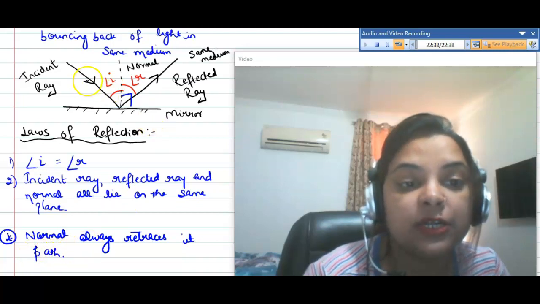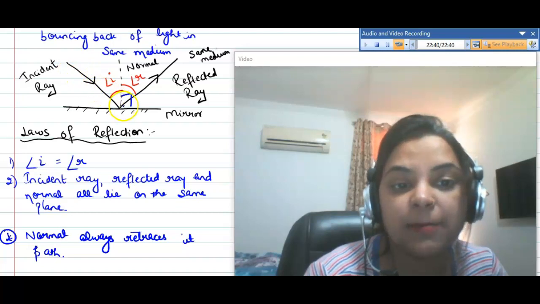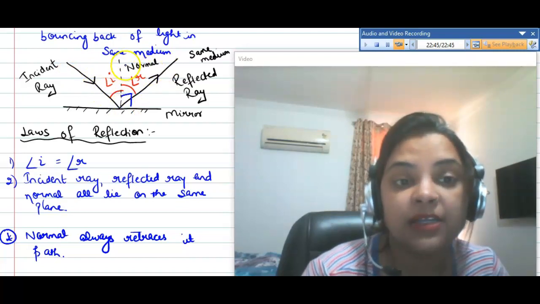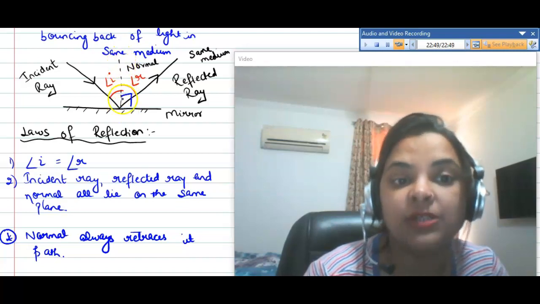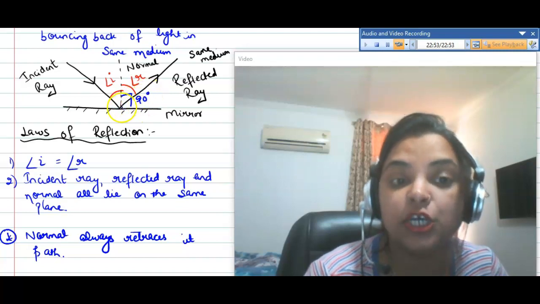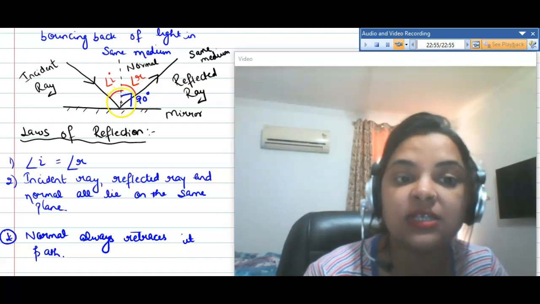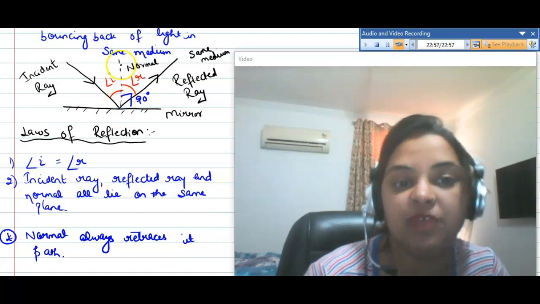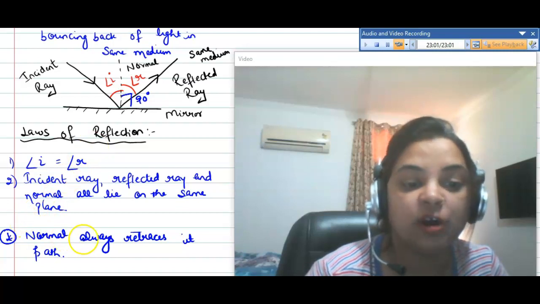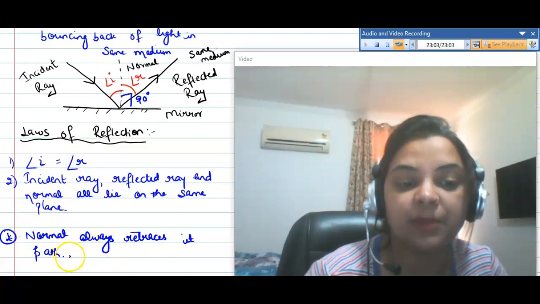Why? Because look here, an incident ray falls at some angle, only then it reflects back at some angle, but the normal does not fall at any angle. It falls normally, that is, it makes 90 degrees with the mirror. So it just retraces, it reflects back the same way, along the same path. So that is why the normal always retraces its path.